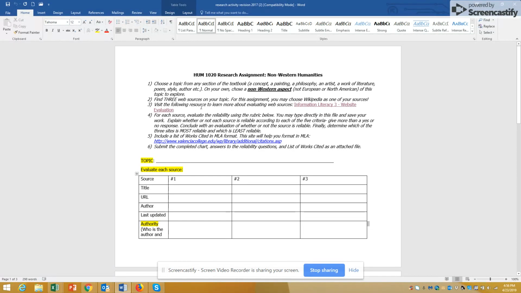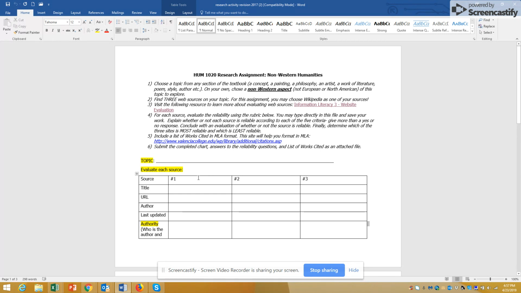So here are the directions. You're going to choose your topic. Write it right here. For example, maybe you want to talk about Afro-Cuban art, okay? And that would definitely fit because it's in the Caribbean, it's part of Latin America, and it's art, so it'll be humanities-based. You can even narrow it down to a specific artist or a genre.